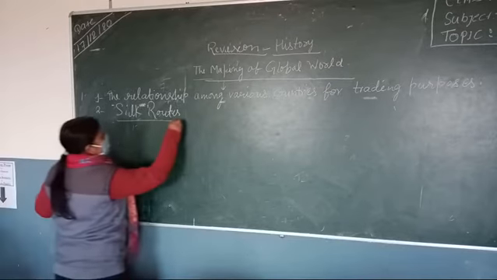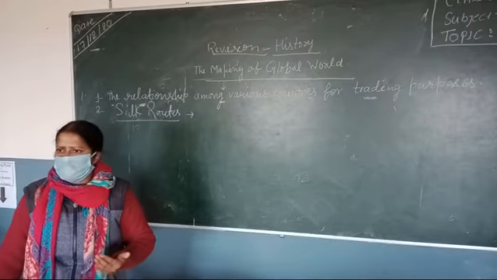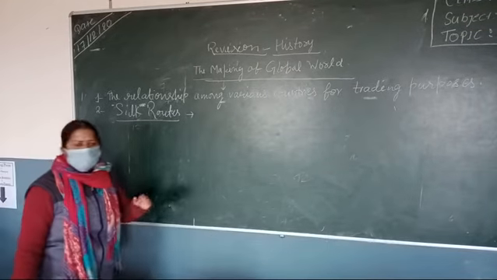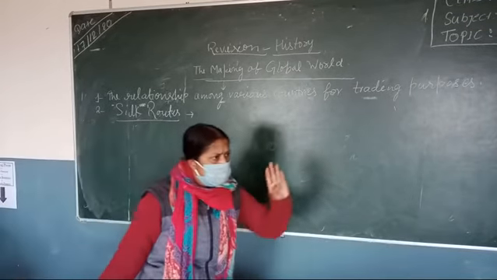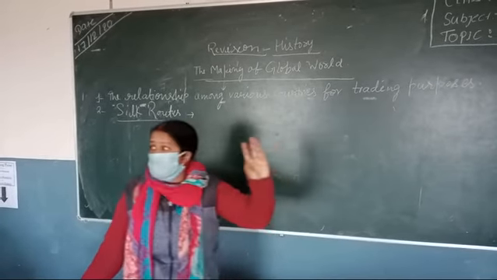When we say silk routes, what types of routes were involved? What type of means of transportation? Roads and sea routes.